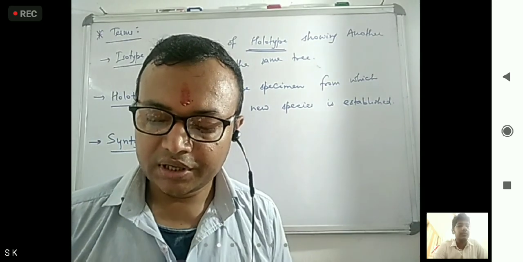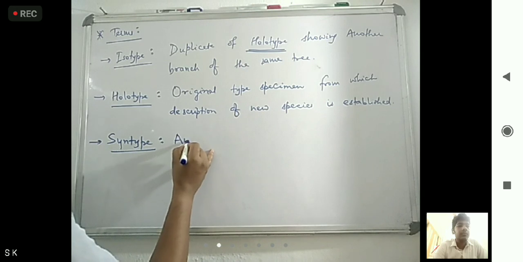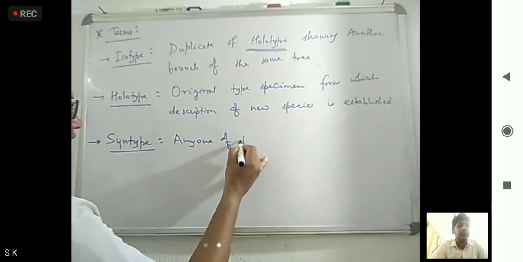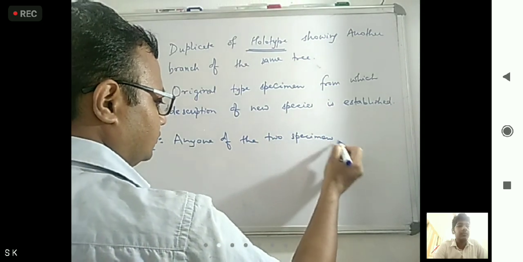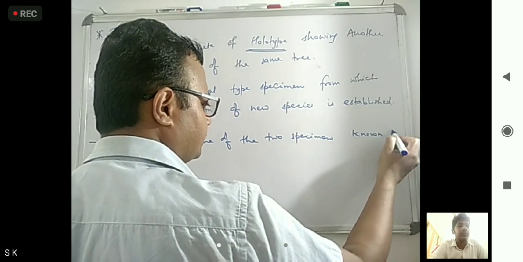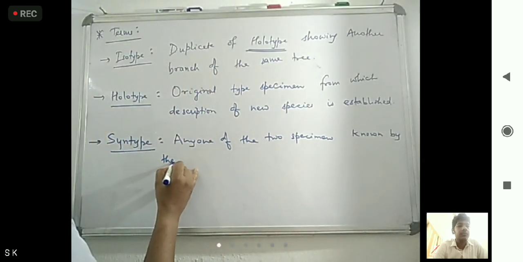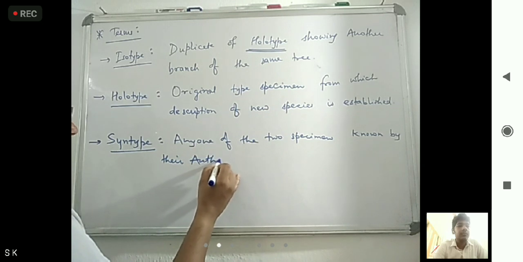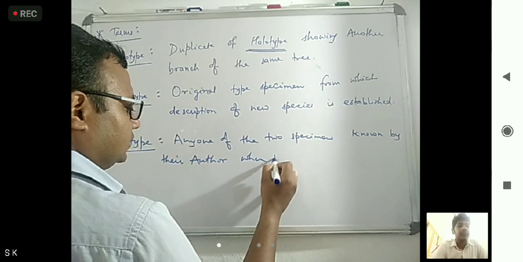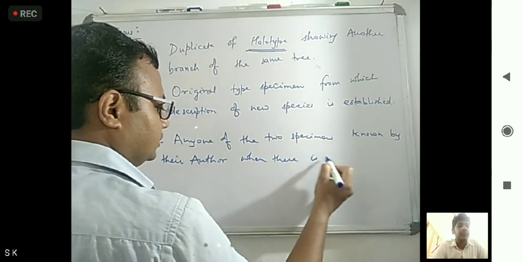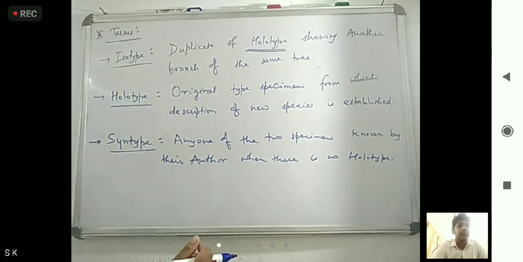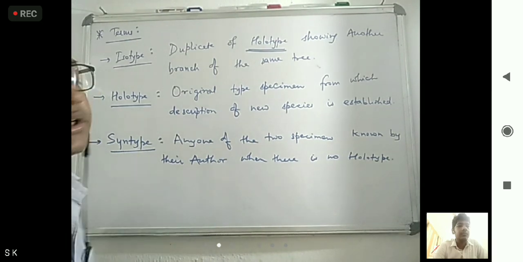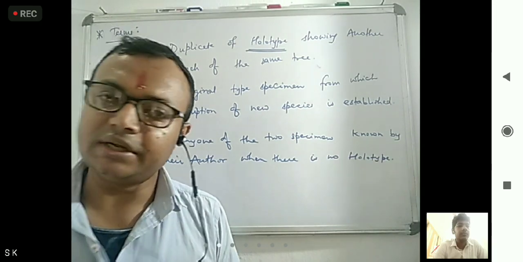Any one of the two specimens known by their author, who discovered that one, when there is no holotype, no original specimen available. Okay, so in that case, if any one is recognized, that is known as syntype. What is that? Syntype.